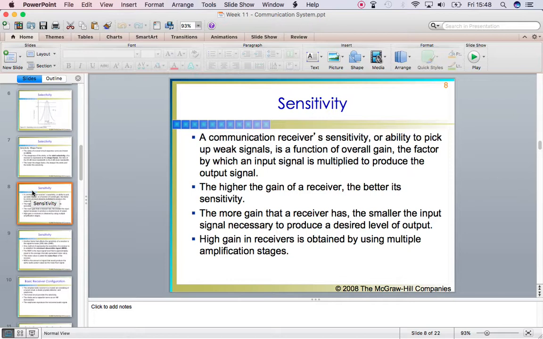Now we will be focusing on the sensitivity of the receiver, which is a function of the overall gain and the noise factor. What is gain? Gain is basically a factor by which an input signal is multiplied to produce the output signal, and the higher the gain of a receiver, the better is its sensitivity. The more gain that a receiver has, the smaller the input signal necessary to produce a desired level of output, and high gain in receivers is obtained by using multiple amplification stages.